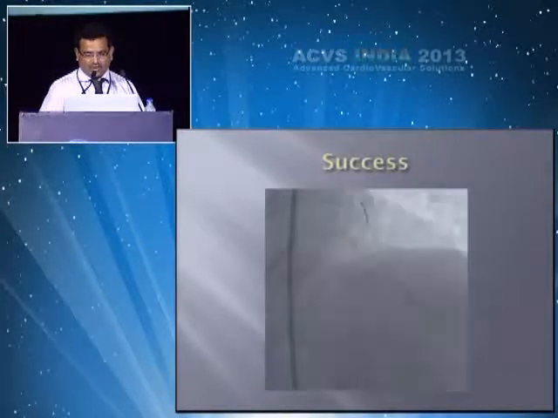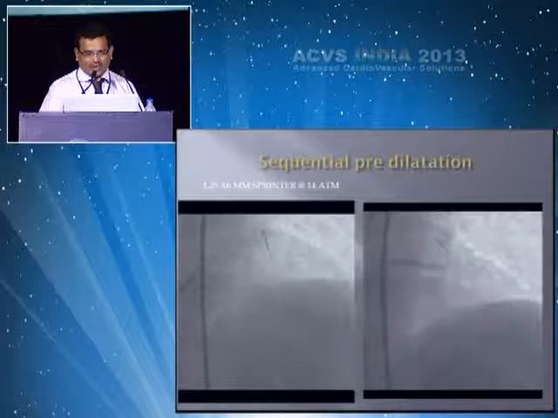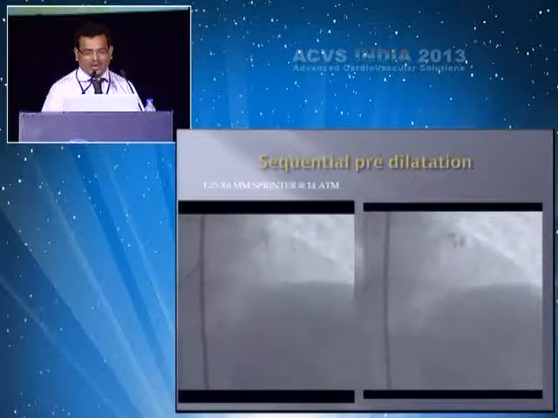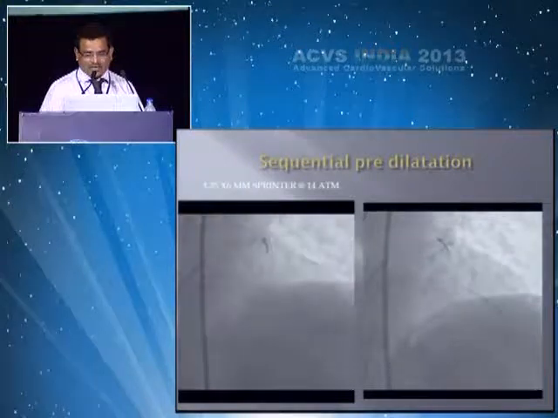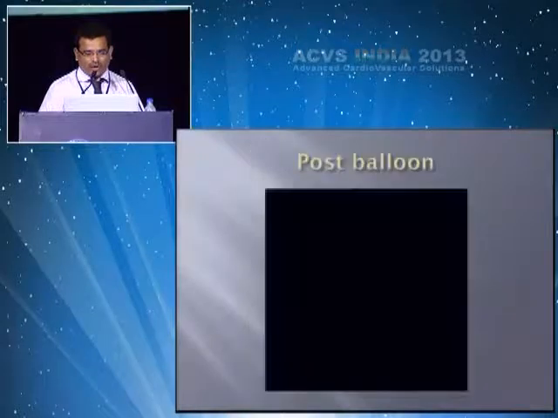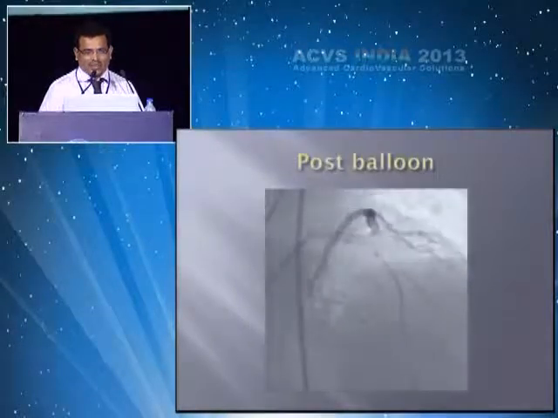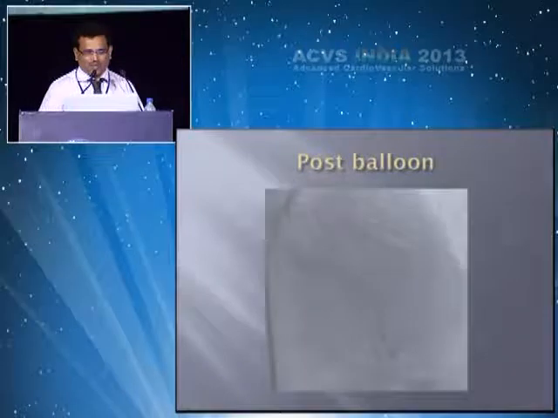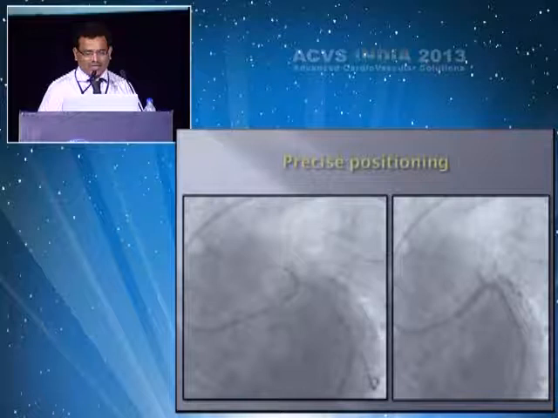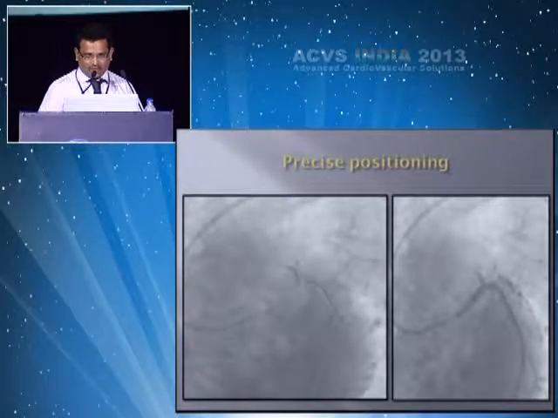Then I gave sequential pre-dilatation starting from the small balloon to the larger balloon. At this point I knew that the wire was in the diagonal branch. Then I reoriented the wire and dilated with a 2 by 12 millimeter balloon. And after dilatation, you can see there is a little amount of thrombus, so no need for thrombus aspiration. Then I took the stent and you can see the precise stent positioning into the left main.